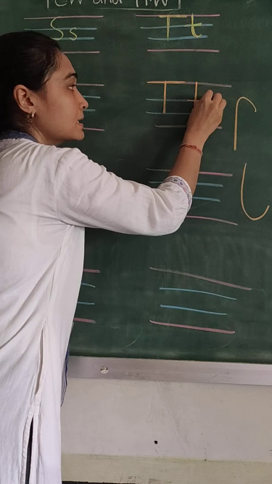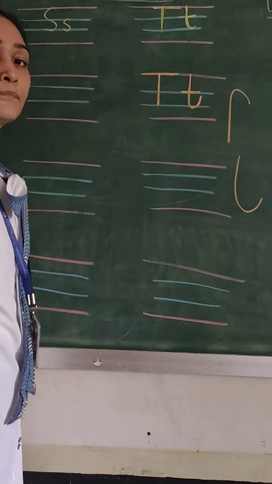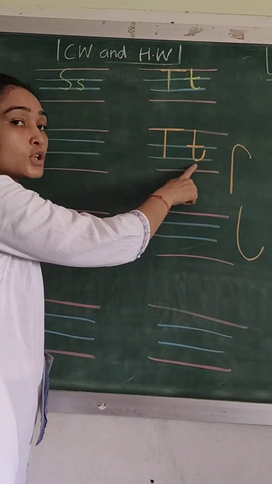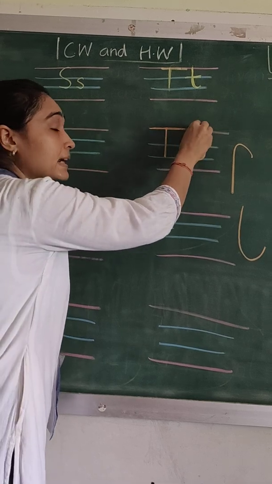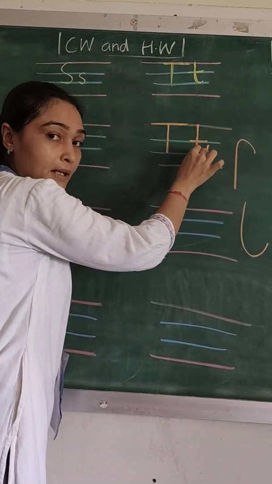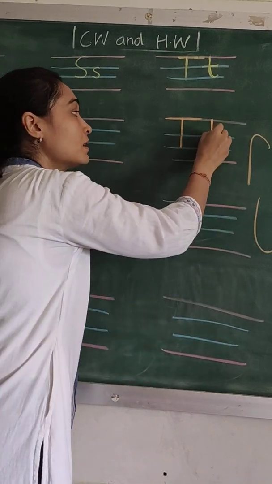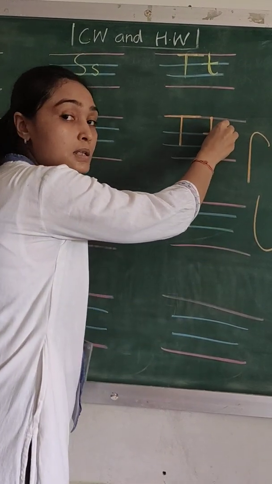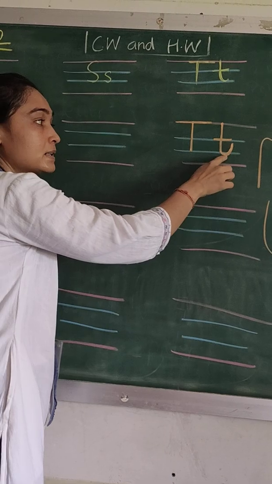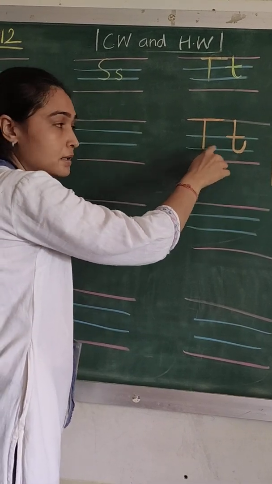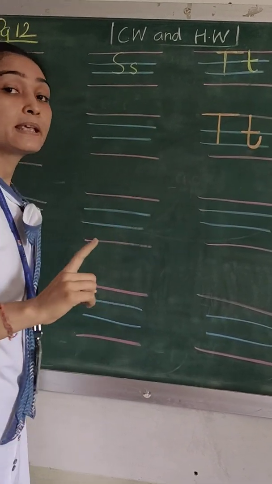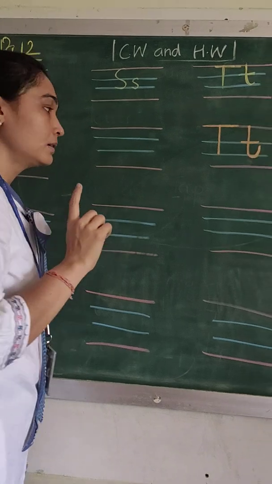And then a sleeping line on the blue line. What is this? This is your small letter T. How will we write it? पहले एक standing line करेंगे और फिर एक छोटा सा curve कर देंगे. And to finish with, you will draw a sleeping line. This is your small letter T. Capital letter T, small letter T. T says T. T says T.